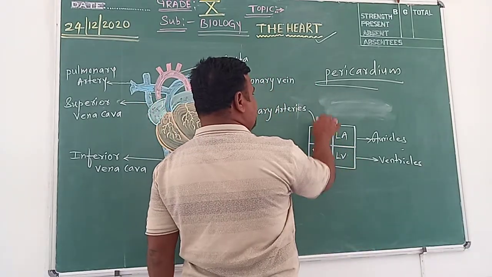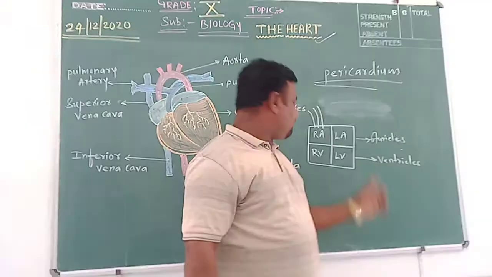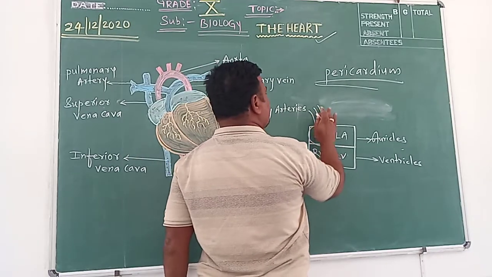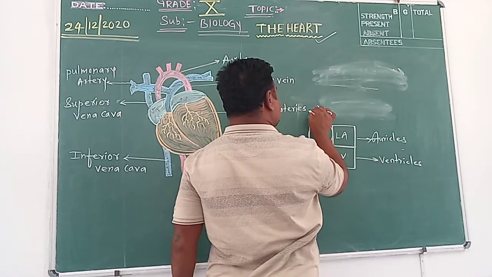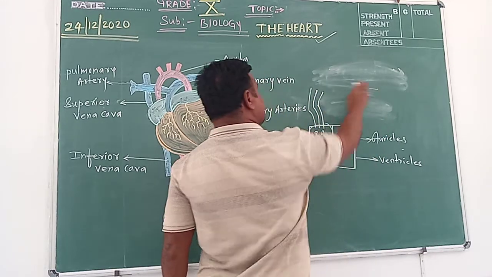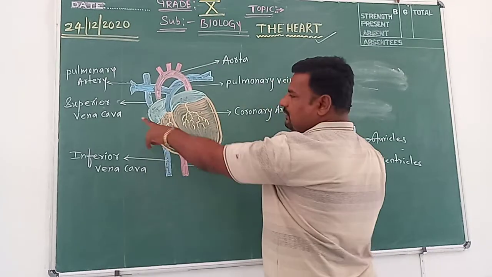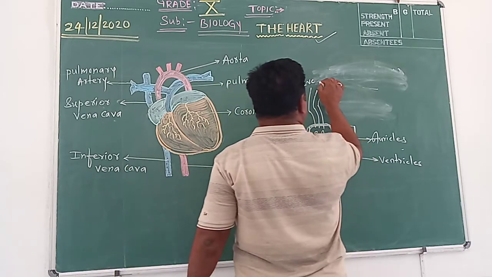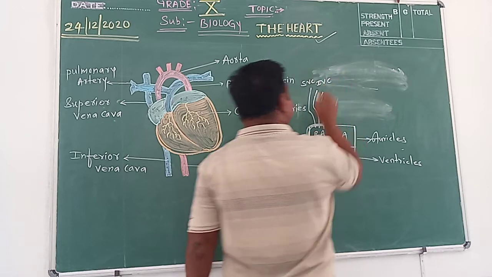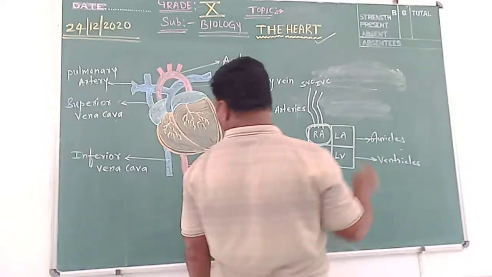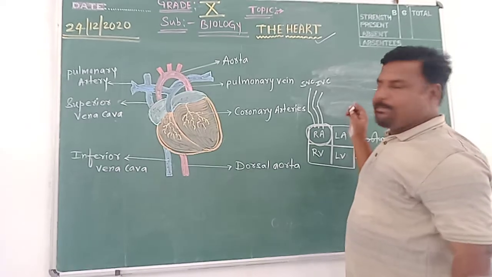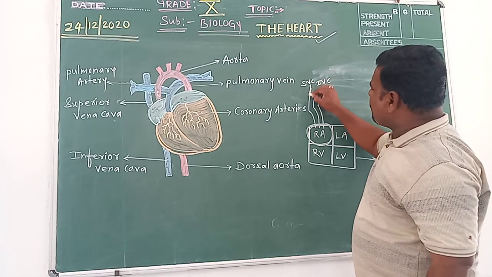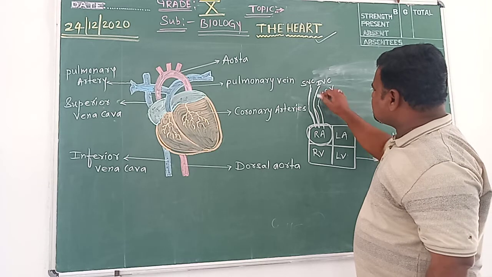So how many blood vessels open into this chamber, the right auricle? 3 blood vessels open into it. The first one is the superior vena cava. Second, the inferior vena cava. And third, the coronary veins. So these are the 3 blood vessels that open into the right auricle, this chamber of the heart.